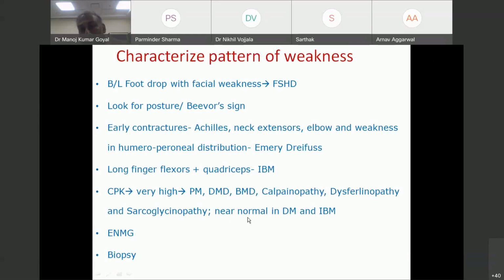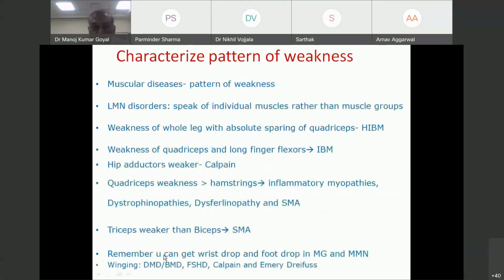So a normal CPK does not mean it cannot be inflammatory myopathy. CPK is very high in dystrophinopathy, calpainopathy, dysferlinopathy, and sarcoglycanopathy also. Remember this: if you are thinking of calpainopathy based on clinical picture and CPK turns out to be normal, it is highly unlikely to be a calpainopathy. Similarly, in dysferlinopathy, CPK is usually in thousands. Final diagnosis, of course, you can get by ENMG as well as by muscle biopsy.